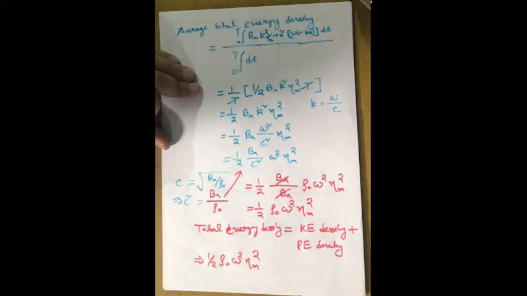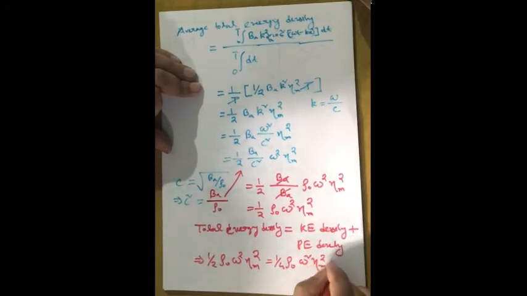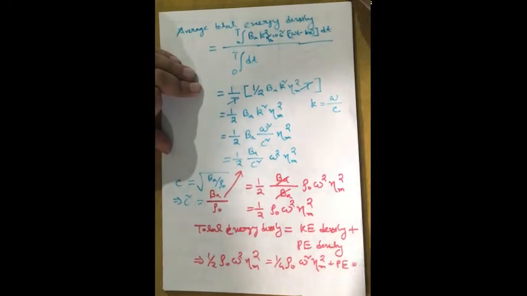And in the last class, I derived the value of the kinetic energy density, which was 1/4 rho naught omega square into eta m square, plus the potential energy density. Therefore the potential energy density will be this minus this, which gives us 1/4 rho naught omega square eta m square.